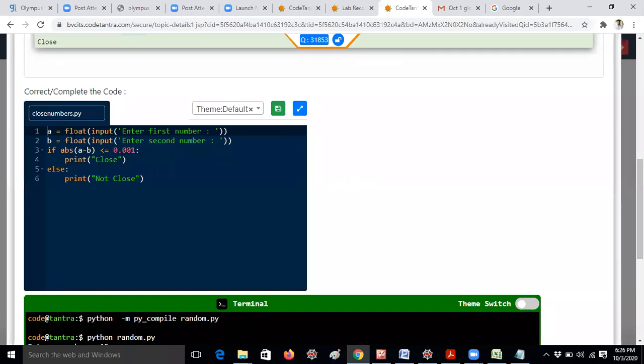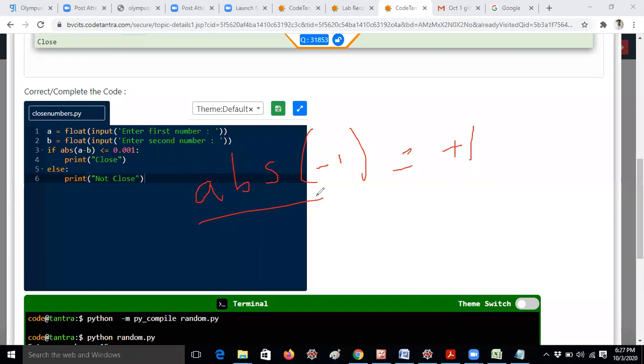I am entering float values only, because according to the question 0.001 means we have to read the values as float. Here I am giving the condition with ABS. What ABS means: just now I told you that 4.002 minus 4.001 or 4.001 minus 4.002, we will get the difference only 0.001. ABS stands for the absolute function. ABS of -1 always returns +1, you know already, ABS is nothing but the absolute value. That's the reason I am giving the if condition like ABS of A minus B. Why am I giving less than or equal to 0.001?